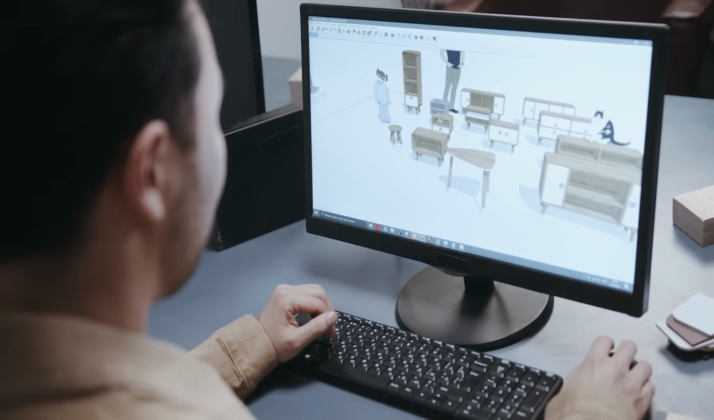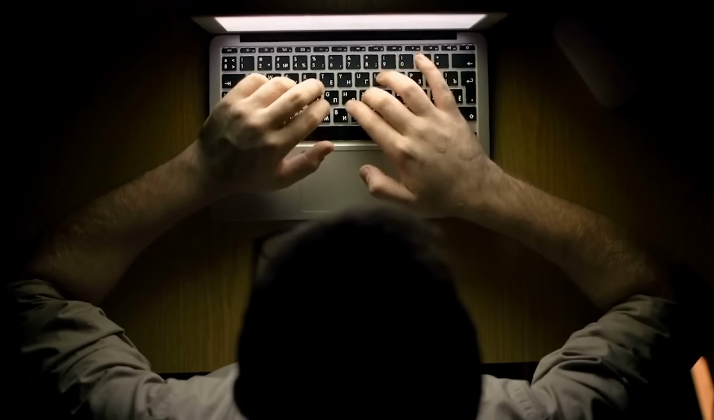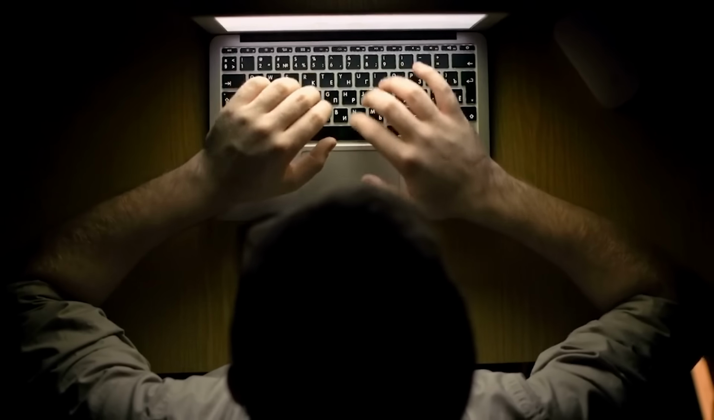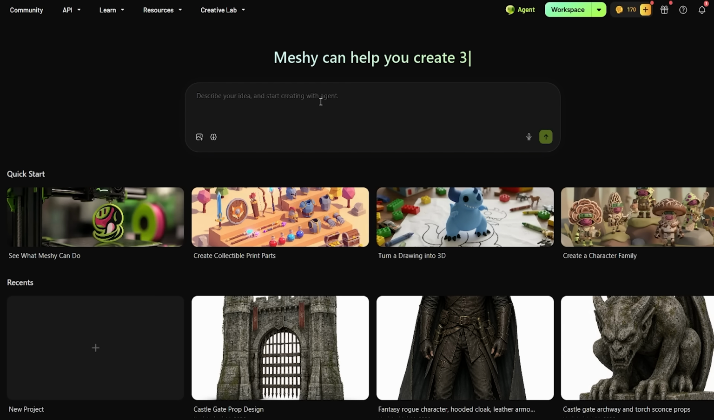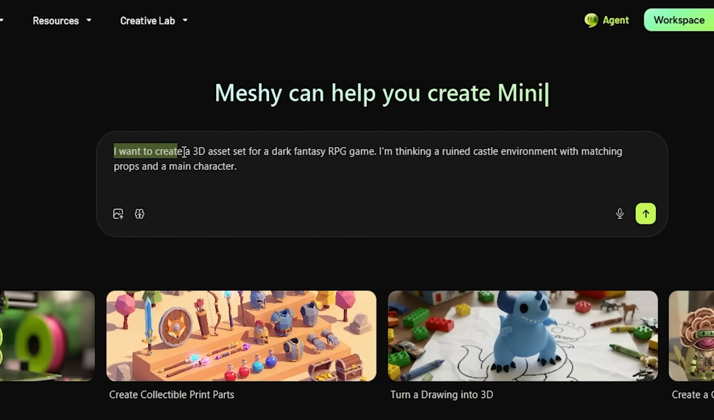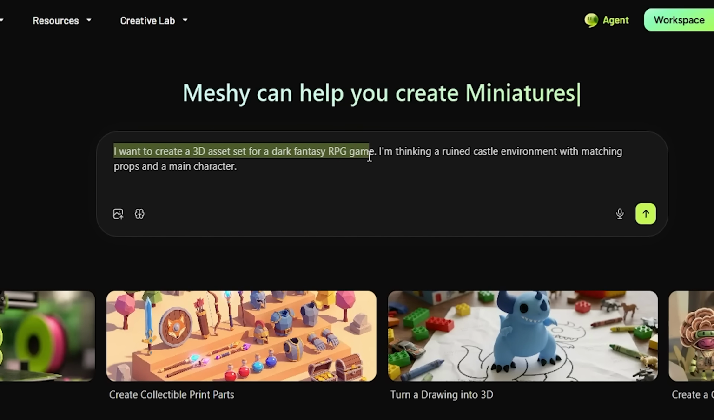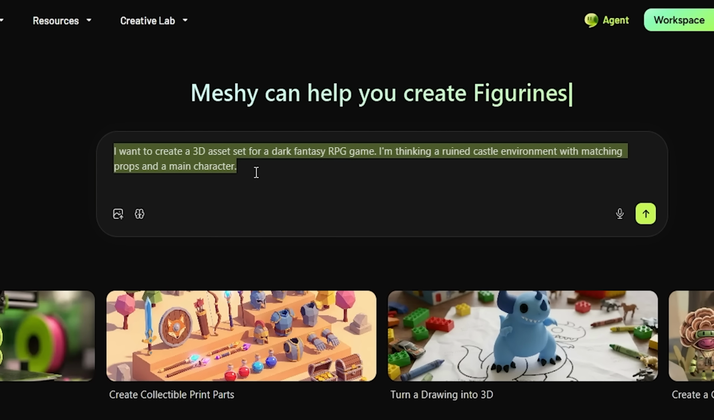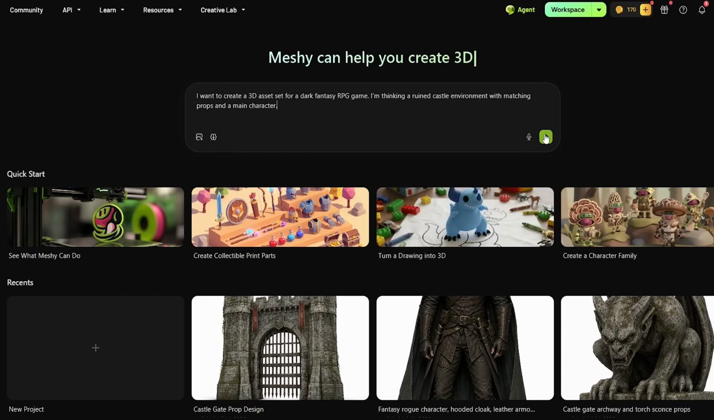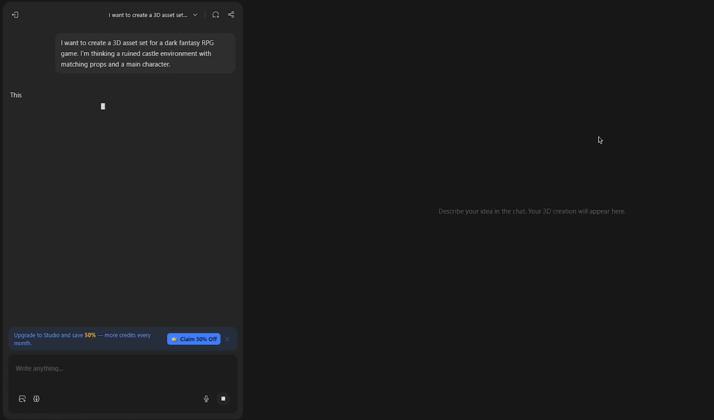Here's what makes 3D Agent different from every other text-to-3D tool. Most tools ask you to describe exactly what you want and then generate it immediately. 3D Agent doesn't do that. It brainstorms with you first. In the chat field, I'll type, "I want to create a 3D asset set for a dark fantasy RPG game. I'm thinking a ruined castle environment with matching props and a main character." Hit send. Watch what happens.